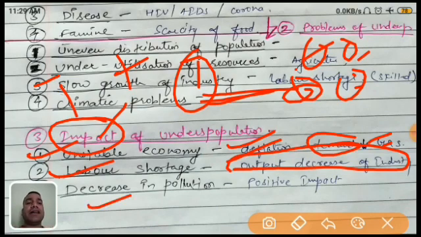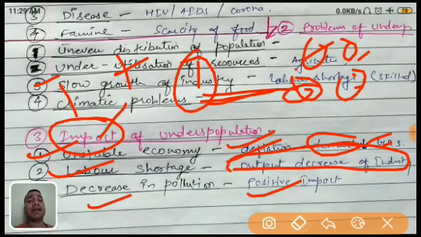And last one, it is a decrease in pollution. Yes, it is a positive impact. Remember, this is the positive impact. Just like nowadays you are also facing, due to lower industrialization in India also, because of the corona epidemic. So what will happen? The pollution level decreases, because industries are shut down.